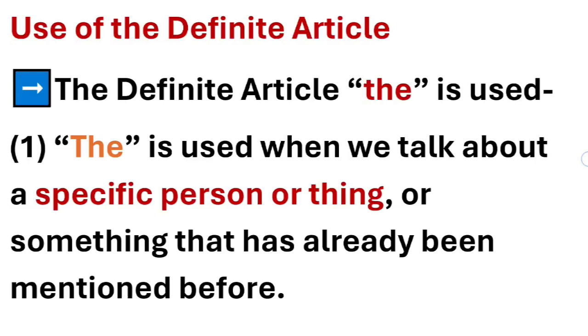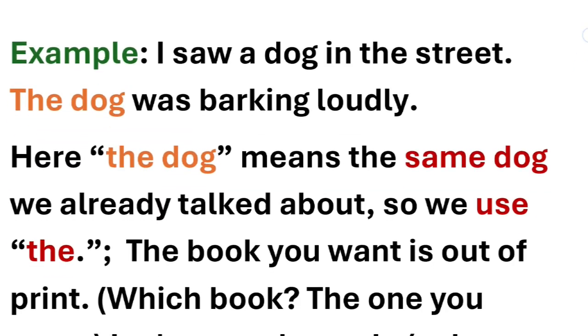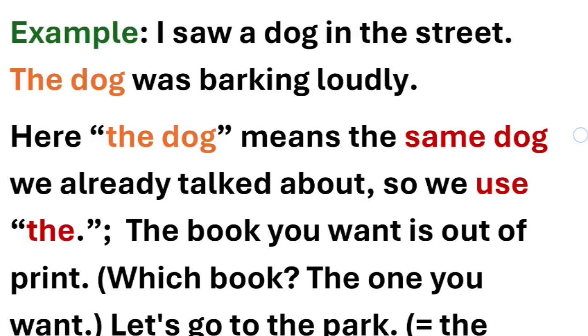So for a specific person or thing, any particular person we are talking about or any particular thing we are talking about, we use the article the with that. So let's talk about some examples. I saw a dog in the street. The dog was barking loudly.